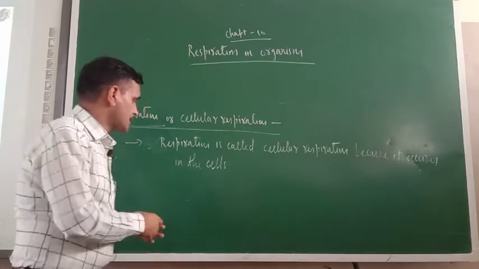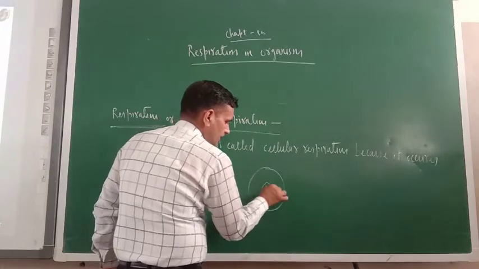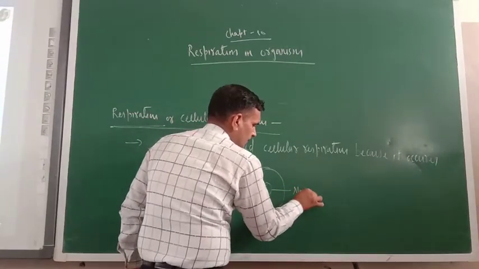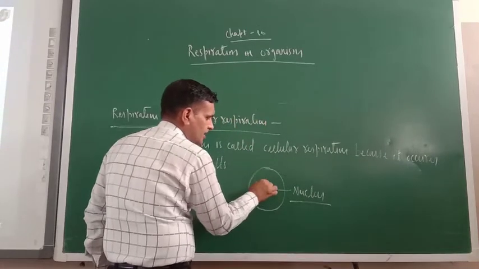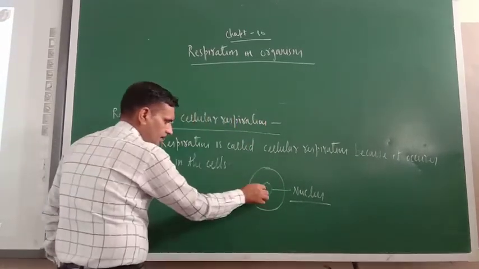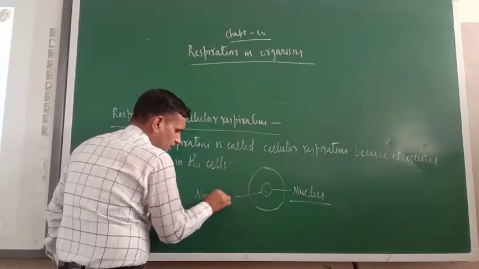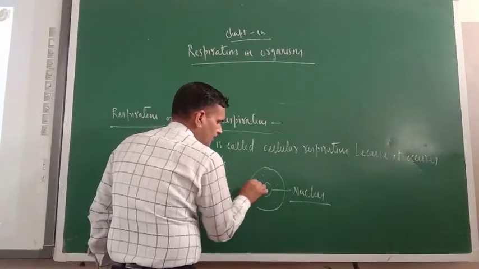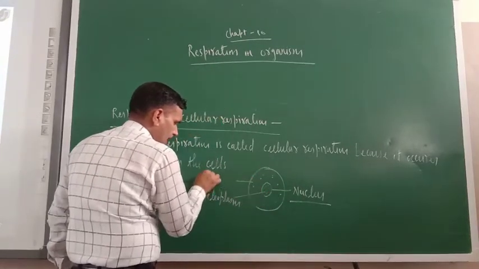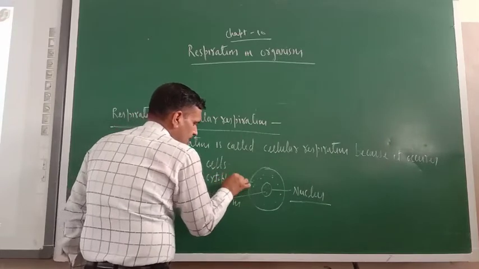Suppose this is a cell. Here, this is the nucleus. The liquid present inside the nucleus is known as nucleoplasm, and whatever liquid is outside is known as cytoplasm.